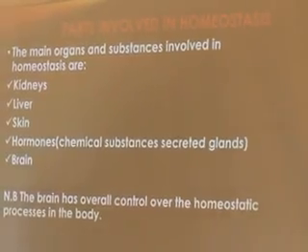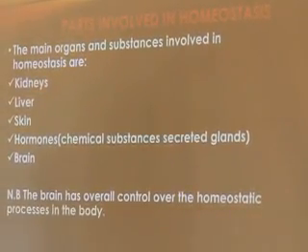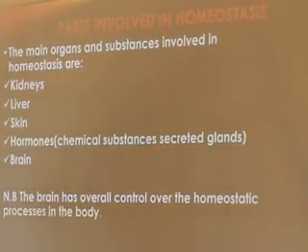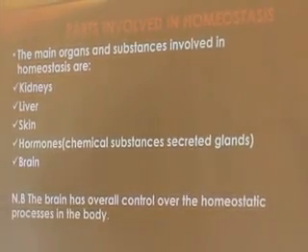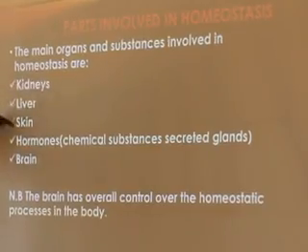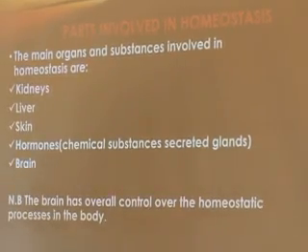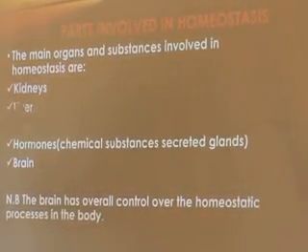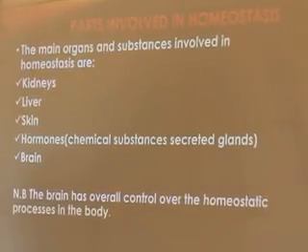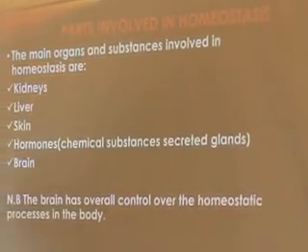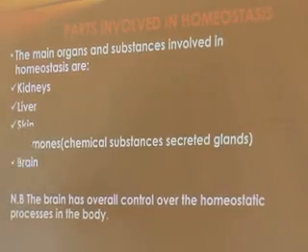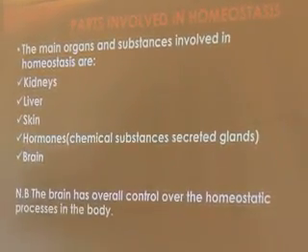We also have one of the finest organs in the body, and I usually talk about the brain. The brain is the engine house. It controls all of the activities or organs that we have. I usually call it the powerhouse because all the activities in the body are controlled by it. I said the brain has overall control over homeostatic processes in the body.